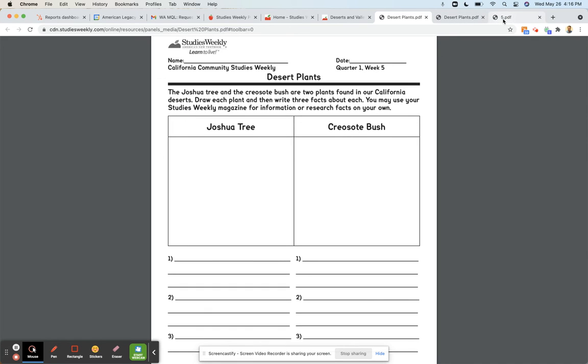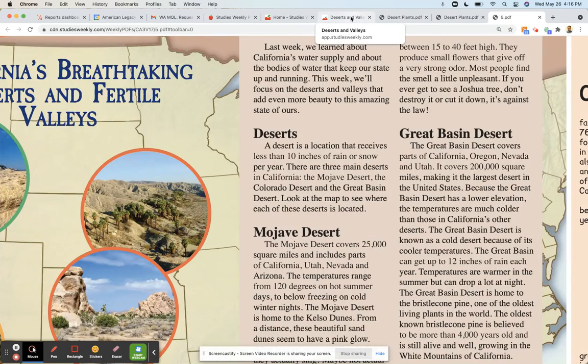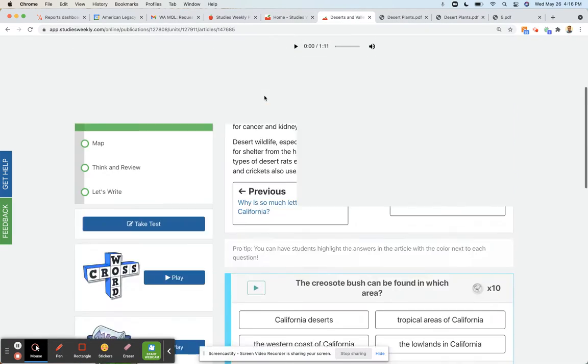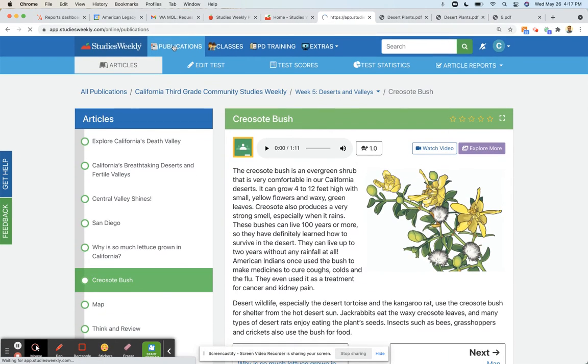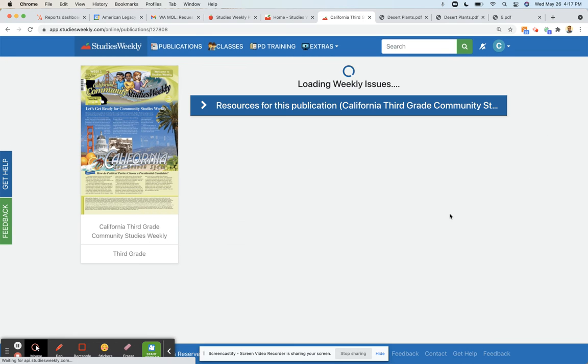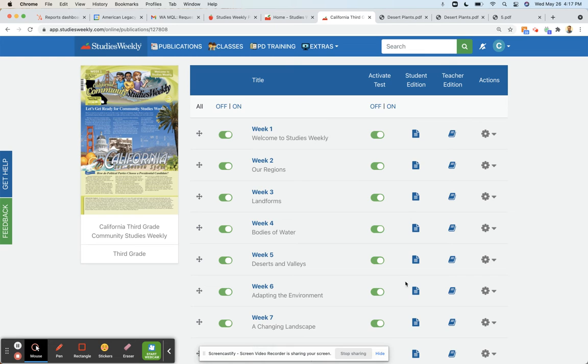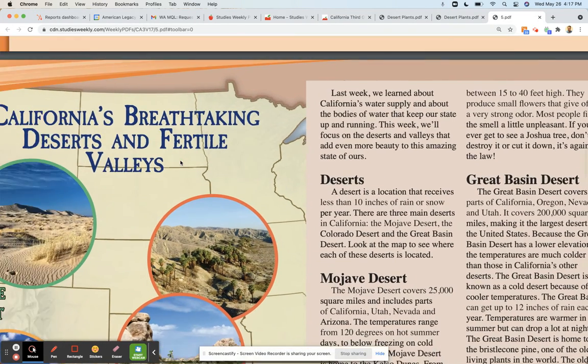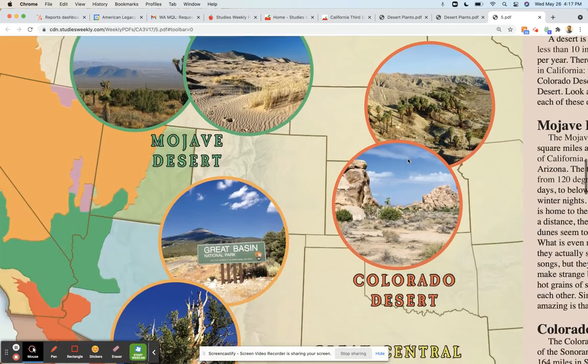If you click into the actual Studies Weekly, in fact, let me go back here. If you remember, if you click on the student edition version, it actually opens it up. So here's my student edition version. I've blown it up just a little bit, but look at this.